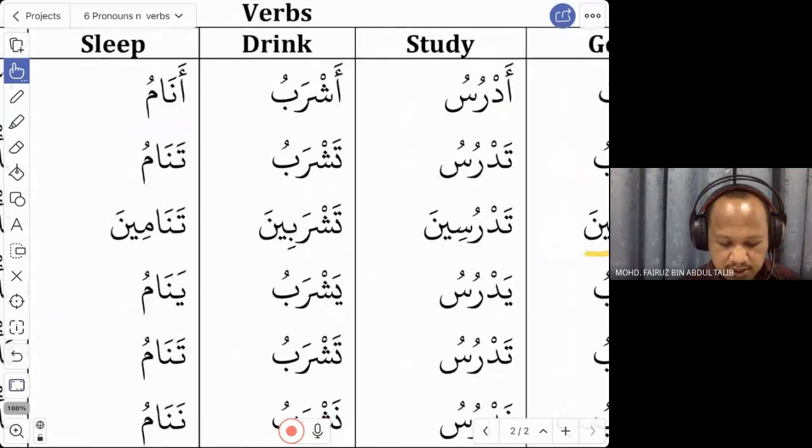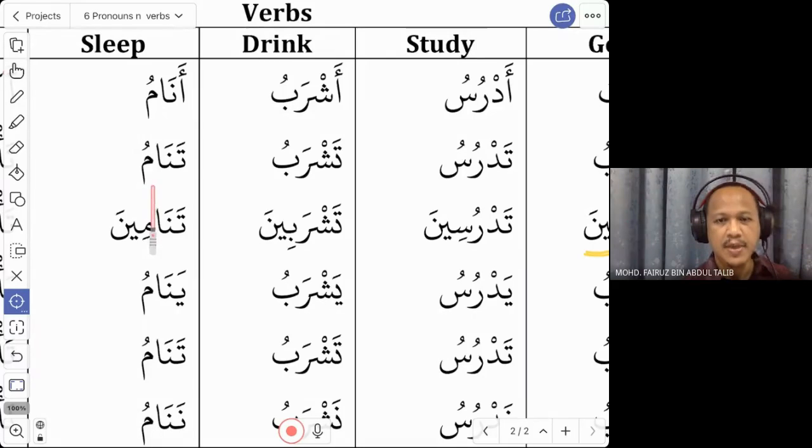And the last one is to sleep. Ana anam. Anta tanam. Anti tanam, the same word, tanamin, but you end it with in. Anti tanamin. You sleep, for female. Okay. Anti tanamin.